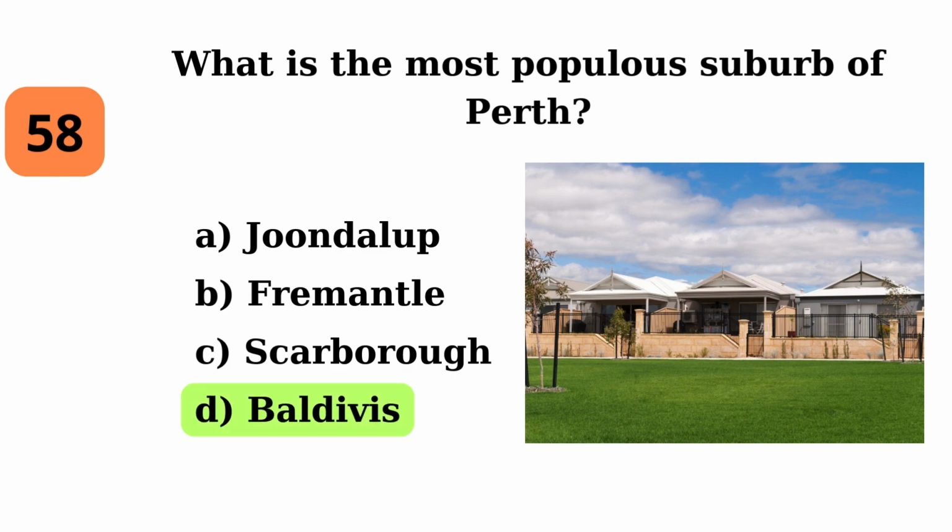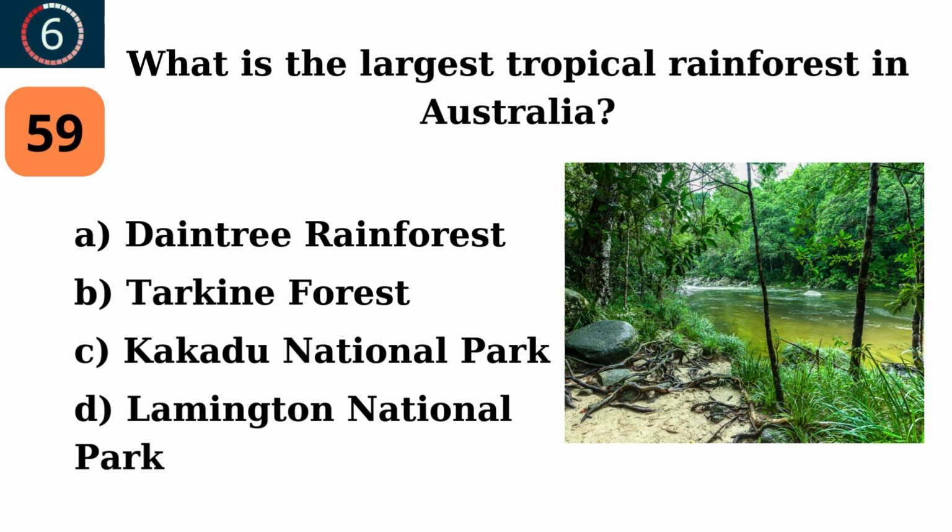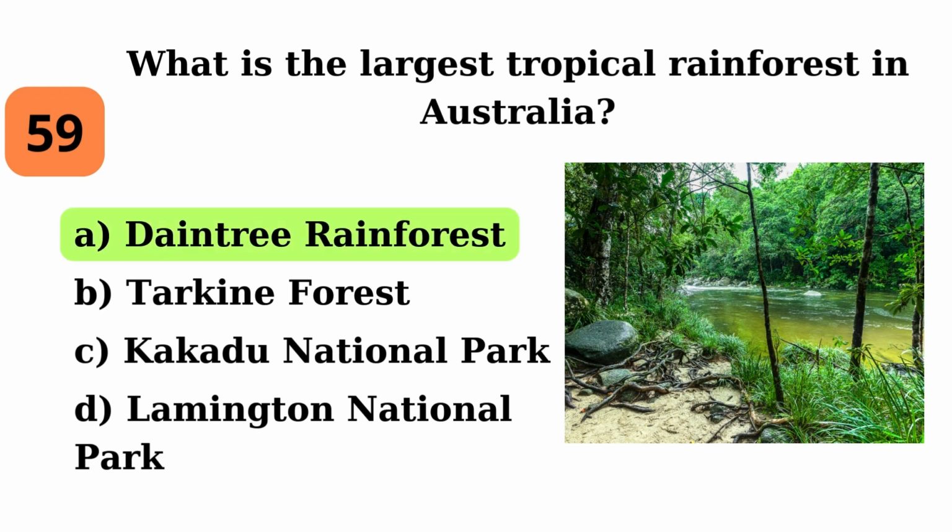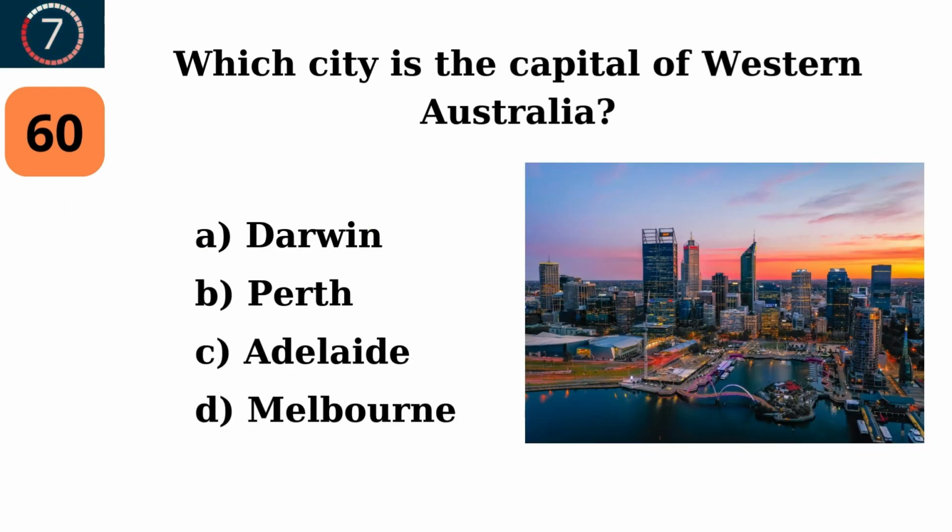Baldivis. What is the largest tropical rainforest in Australia? Daintree Rainforest. Which city is the capital of Western Australia? Perth.